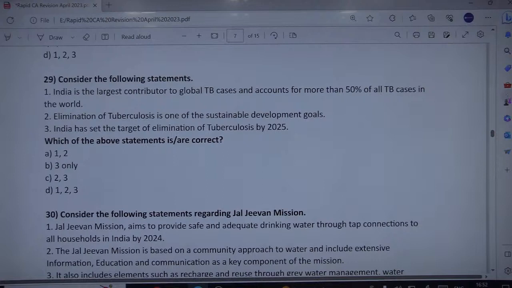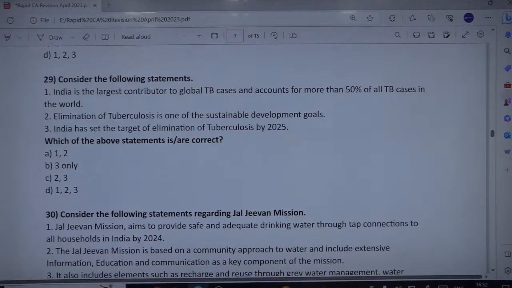Okay, so India is the largest contributor to global TB cases, accounts for more than 50% of all TB cases in the world. Is it so? No. We account, remember, less than 30%. We account precisely around 28% of all TB cases in the world. Fine. So this makes statement 1 wrong.